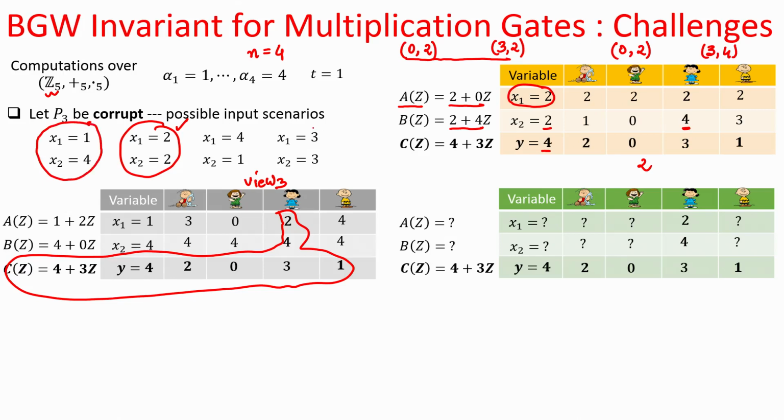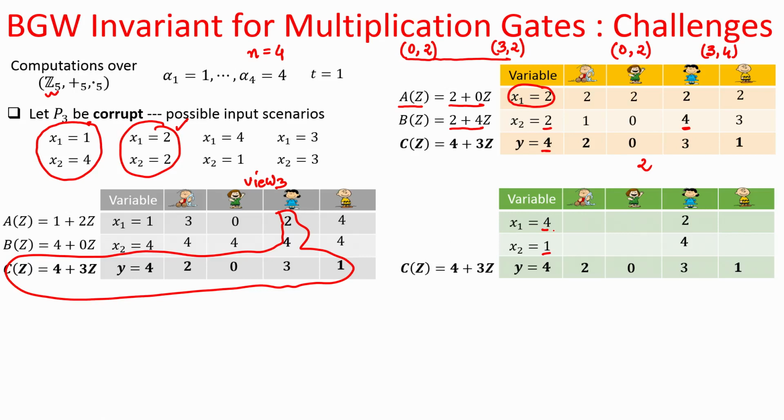Now, the remaining two configurations are left from the viewpoint of the corrupt P3. So, let us consider the case where P3 fixes x1 to be 4 and x2 to be 1, and she is asking in her mind, can it be the case that my view has resulted because I have participated in an execution where x1 is 4 and x2 is 1?